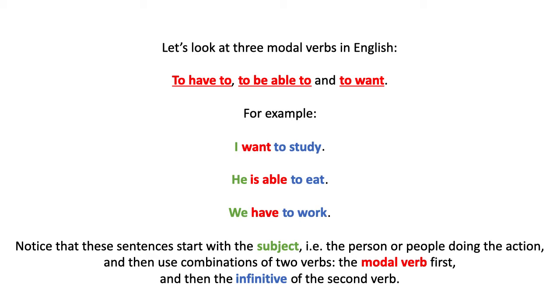If you recall, in English, that form of the verb that is preceded by to is called the infinitive. Okay? So, in these sentences, even though I am using two verbs, I'm conjugating only one, right? I am conjugating the modal verb. The other remains in the infinitive. Okay?